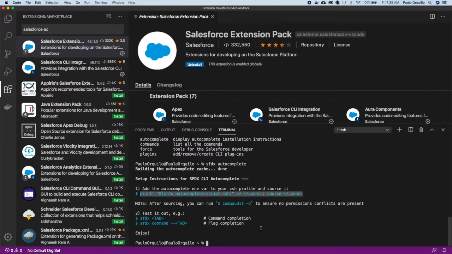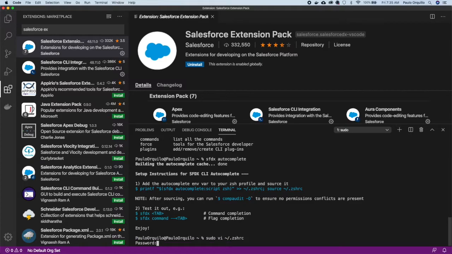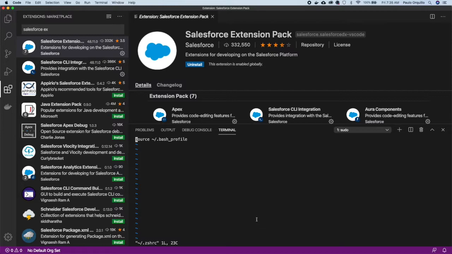Copy this. I'm just going to open my Zsh file. If I go to sudo, my editor, sudo vi, and say zshrc, you can see that it's just sourcing the bash profile.